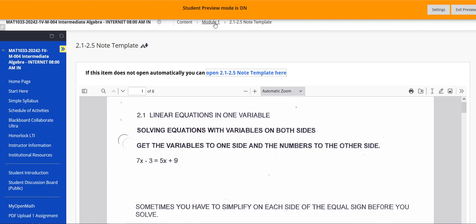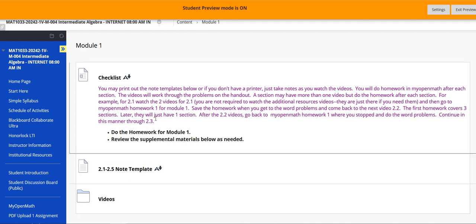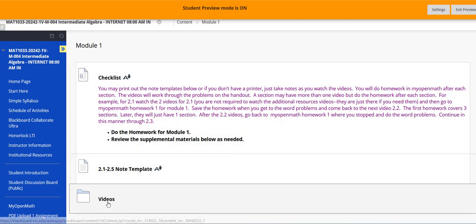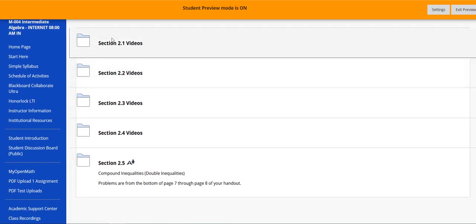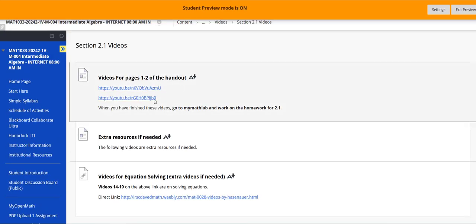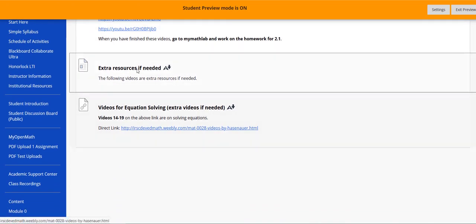So that is where your note templates are. They're in the content, in module 1. That's the first thing. The second thing is your videos, and these match the sections. In these, especially the first part, there's more than one video that will go with them. If it says extra resources, that's not going to match the note template, so those are optional if you want extra.